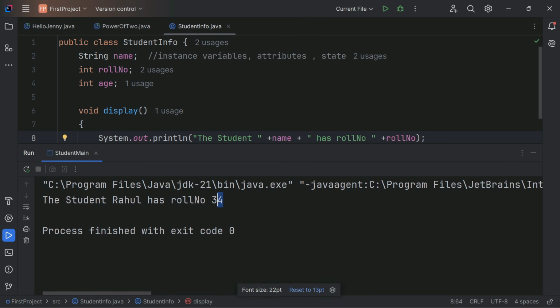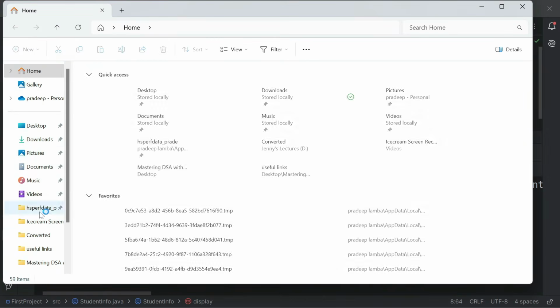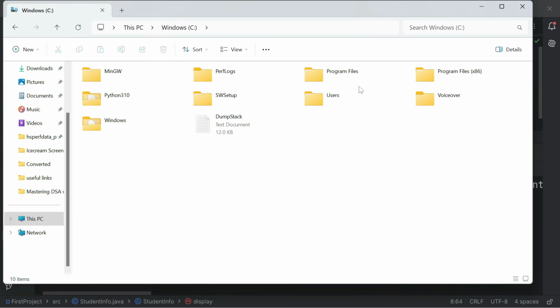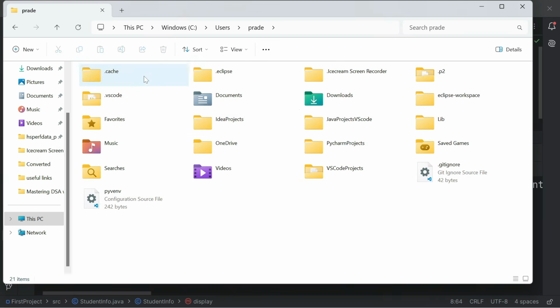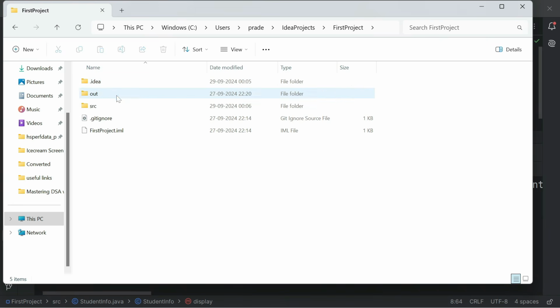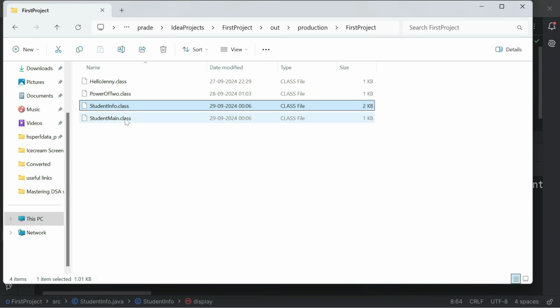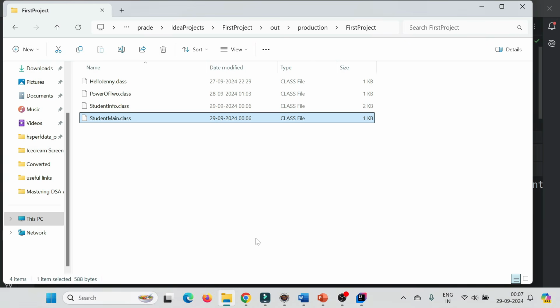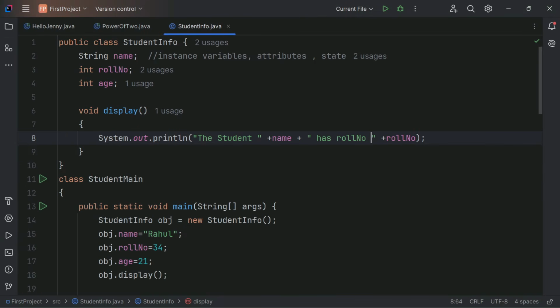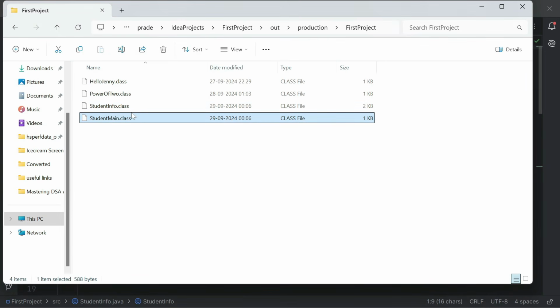See, now if I show you in my folder, where is this IDEA project in user? We have this username, IdeaProjects, first project, src, and student info. This is the class student info. And in first project, in out, in production, first project, see, we have StudentInfo.class and StudentMain.class, because here we have two classes, student main and student info. So whatever number of classes you have, that many .class files will be created.